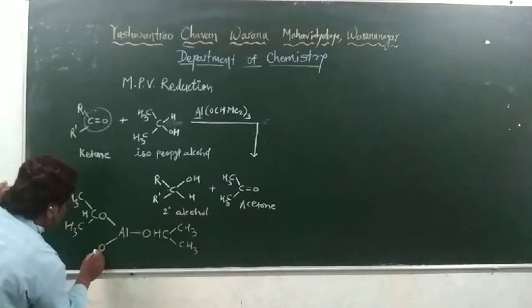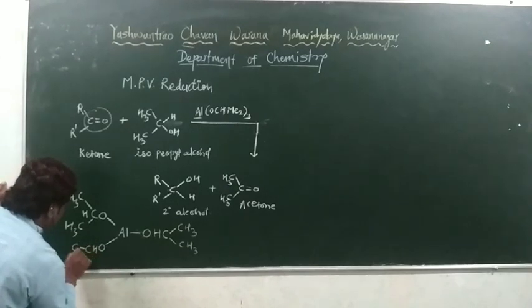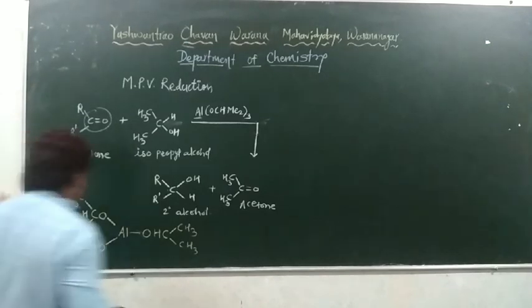Another isopropoxy group is attached, CH3.